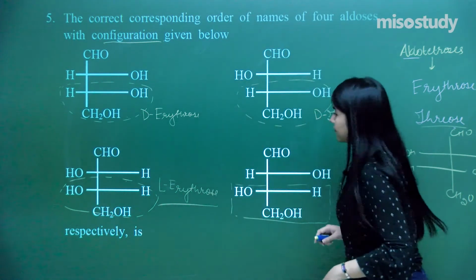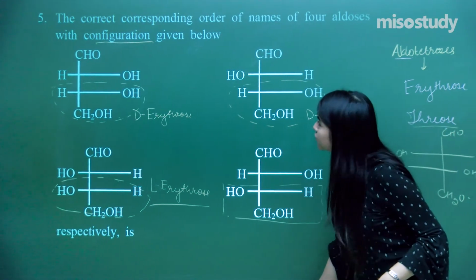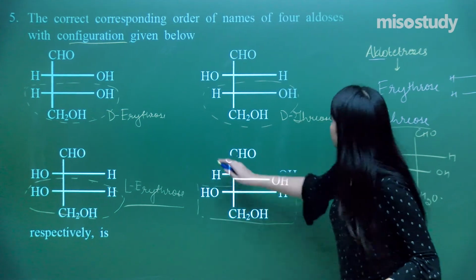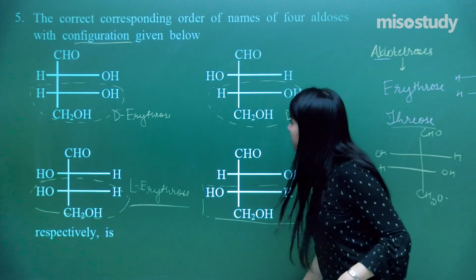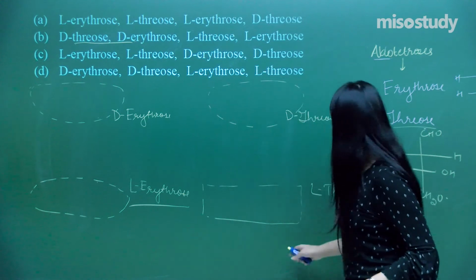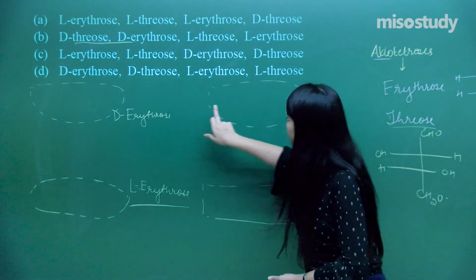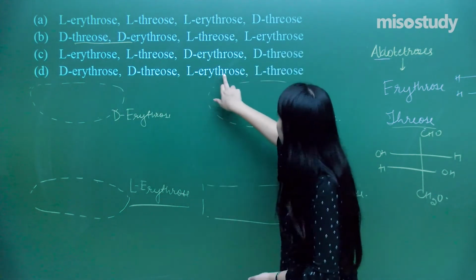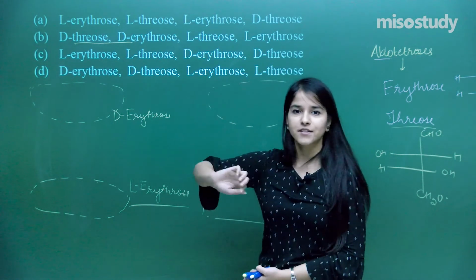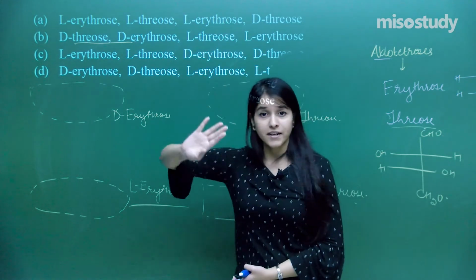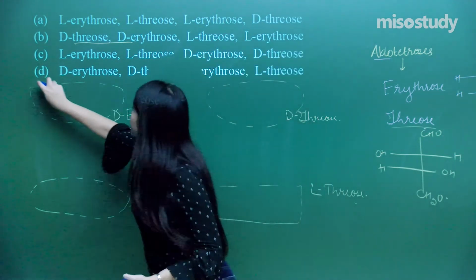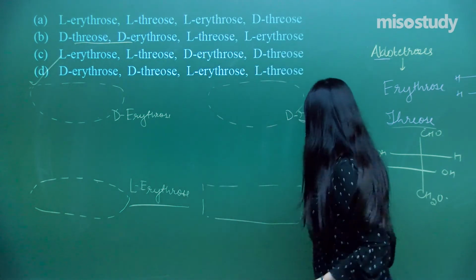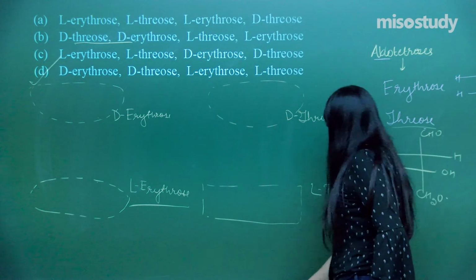So what do we have? Do we have an option here? D-erythrose, D-threose, L-erythrose, L-threose. So that is what we want. You can see over here we have written D-erythrose, D-threose, L-erythrose, L-threose. So that is our answer. You can also check the rest of the options, and we have got the answer over here, that is D. I hope everybody has got it. So now let's just move on to the next question.